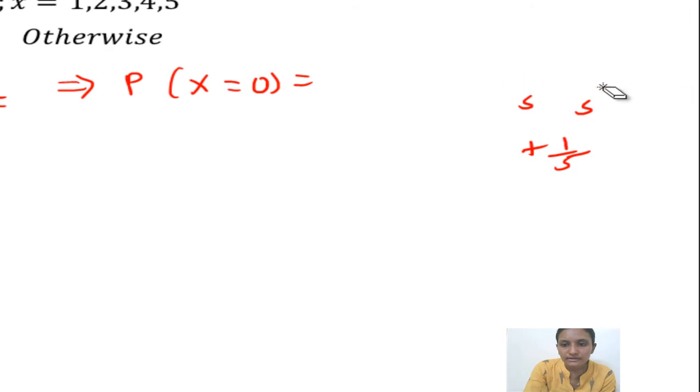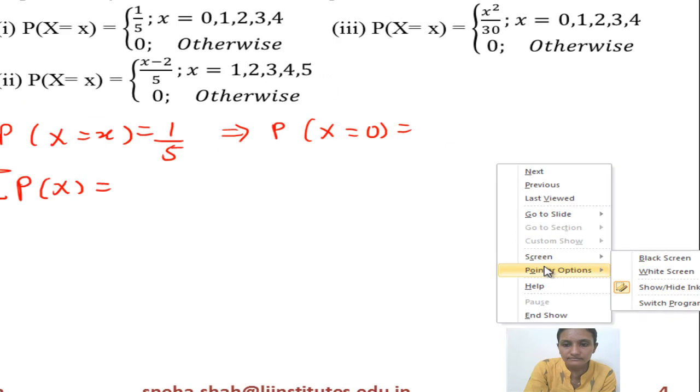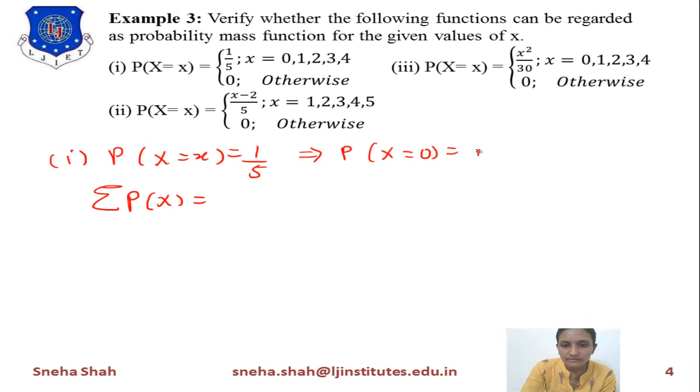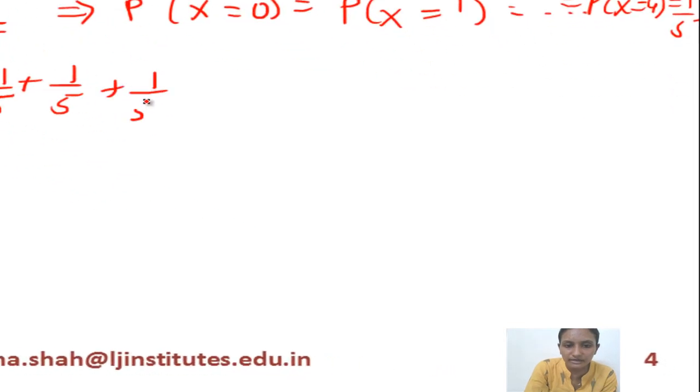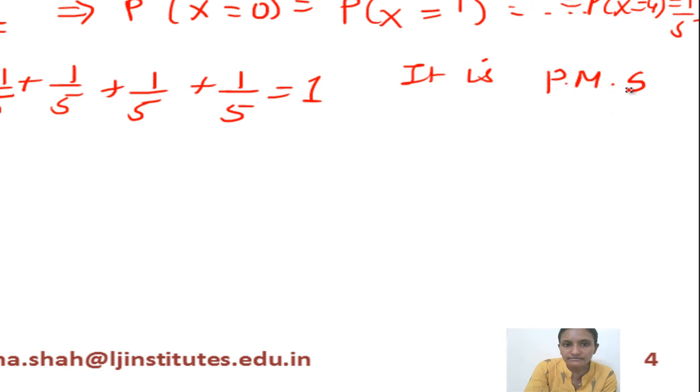So we will write it like this: probability of x equals 1 up to probability of x equals 4 equals 1 by 5. Now after addition, 0 to 4 means 5 times we add 1 by 5, and the sum of all equals 1. It means it is a probability mass function.